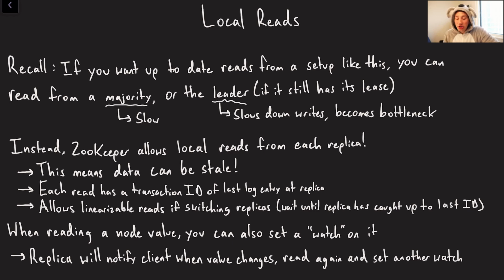And so reading from the majority is going to be slow. You're basically subject to the slowest of those nodes to respond. And then similarly, reading from the leader, it should be faster because you only have to reach out to one node. But at the same time, one, this isn't very scalable. As we continue to add more clients, this just puts a lot more load on the leader, and that's something that's bad if we want to support tens of thousands of clients.